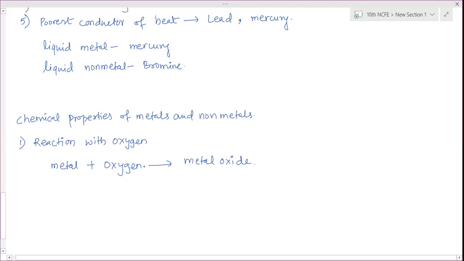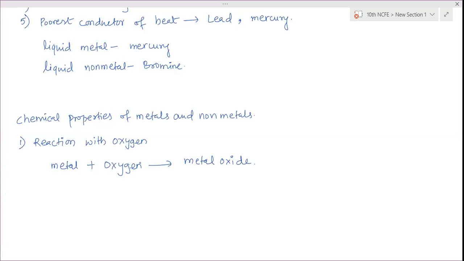But the reaction with oxygen depends on their reactivity series. Some react at room temperature, some need to be heated strongly, and some won't burn. Some metals do not burn, but only react vigorously. Burning means reacting vigorously and producing flames. Some metals burn very vigorously and a flame is produced immediately.